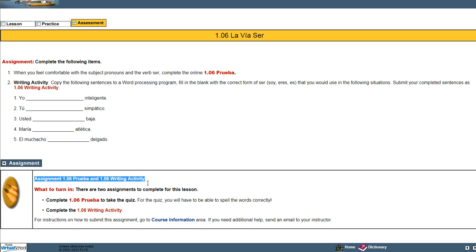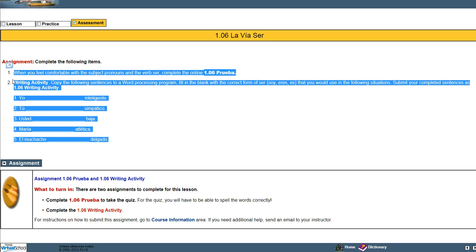So for 1.06, you have a quiz and you have this short writing activity right here.